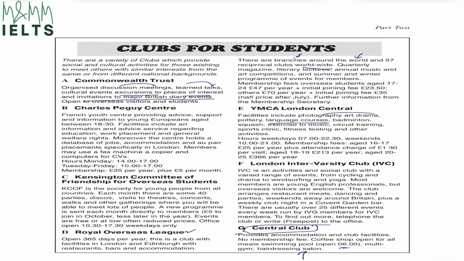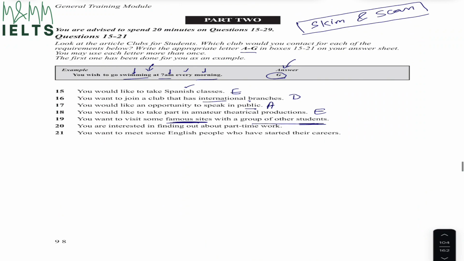If I again look at paragraph number A, organized discussion meetings, learned talks, cultural events, excursions, which is visiting other places, places of interest, again good, and invitations to major British events. But cultural events means different cultures, different people. Excursions to places of interest. So Commonwealth Trust is my correct club. So A has to be the correct answer.